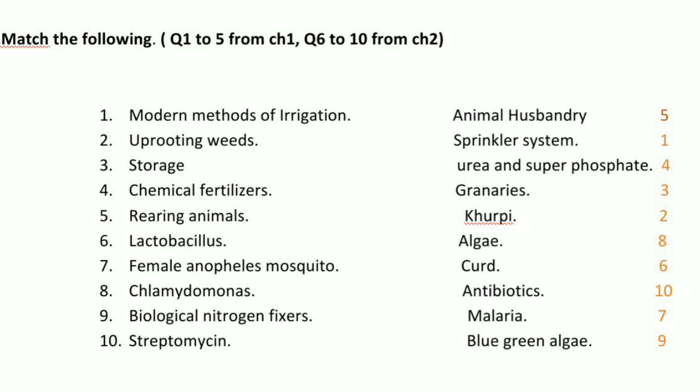Next is lactobacillus. It is a bacteria. Where is it helpful? Just remember what you have studied. Lactobacillus is a bacteria which is helpful in the conversion of milk into curd. At your home, if you do this activity, it's well and good. Just take milk and add a spoonful of curd into it.